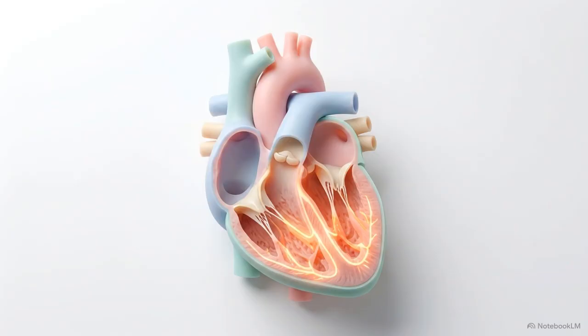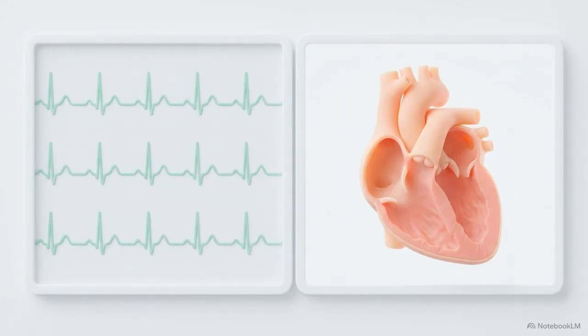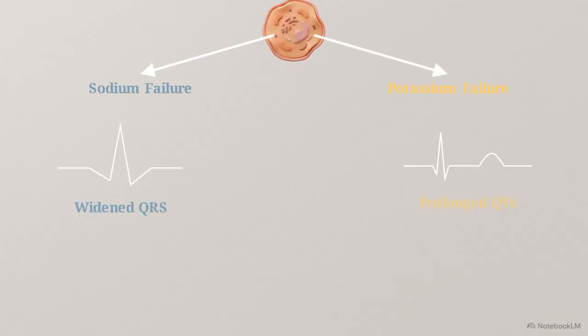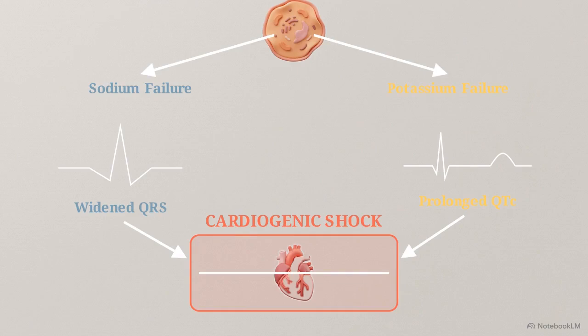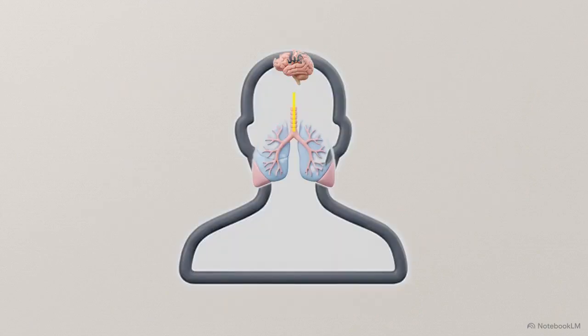Beyond electrical conduction, the heart is vulnerable to direct mechanical suppression. Calcium channel blockers and beta-adrenergic antagonists reduce myocardial contractility, or inotropy, leading to severe cardiogenic shock even when the electrical rhythm appears organized. Widened QRS complexes and prolonged QTc intervals provide direct, quantifiable readouts of cellular sodium and potassium failure, leading to cardiogenic shock.